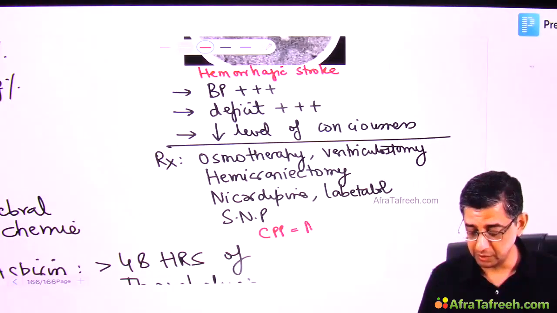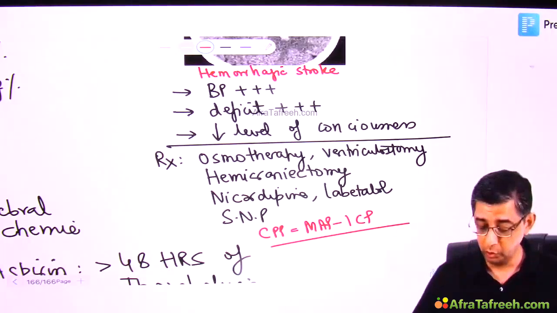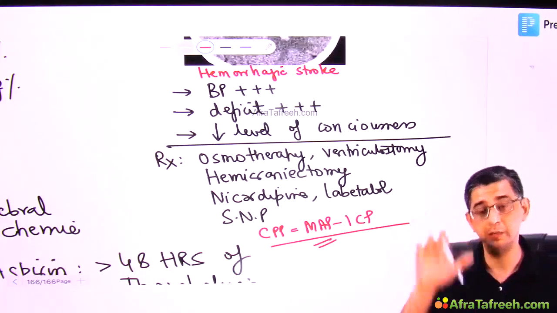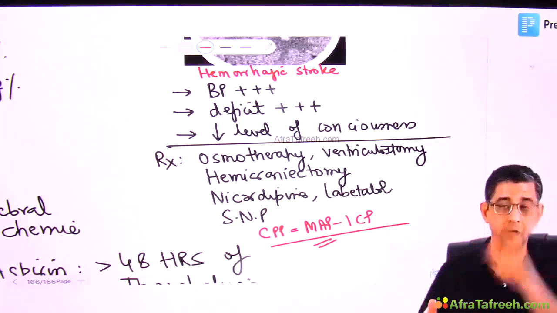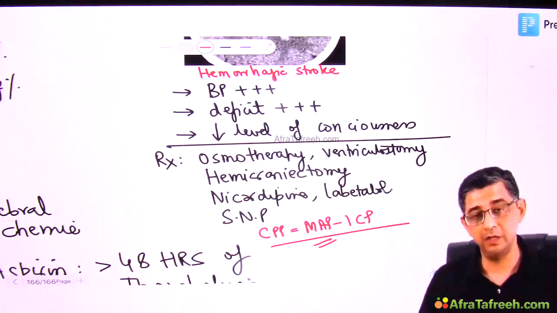Cerebral perfusion pressure is the difference of mean arterial pressure minus intracranial pressure. If you lose the mean arterial pressure, then the cerebral perfusion pressure will also reduce. So on one hand there was a problem due to increased BP. Now when you suddenly drop it, there will be brain infarction, and that can actually deteriorate the patient as well.